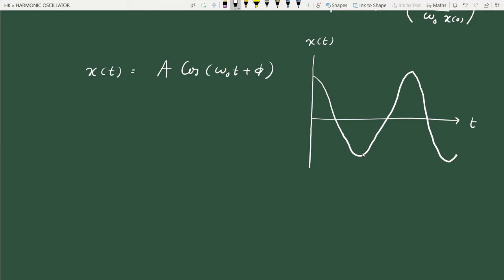This is the equilibrium position, where we say displacement is 0. The maximum displacement from the equilibrium position will be A when you plot this. This height is called the amplitude of oscillation.